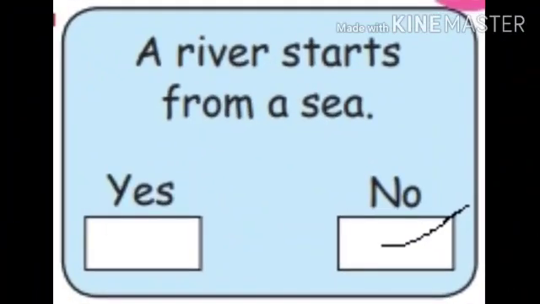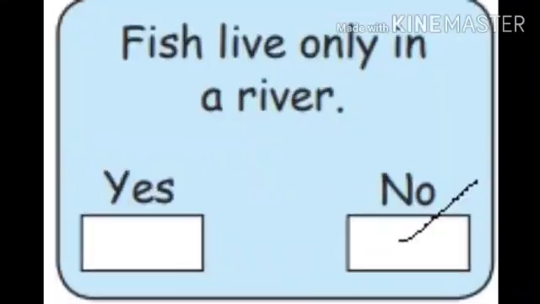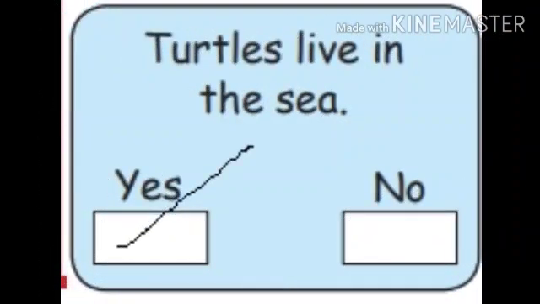Next, third one, a river starts from a sea? No, it starts the journey from the mountain. Fourth one, fish live only in a river? No, it lives in pond, lake, river and sea. So tick the no box. Next, fifth one, turtles live in the sea? Yes, so tick the yes box.